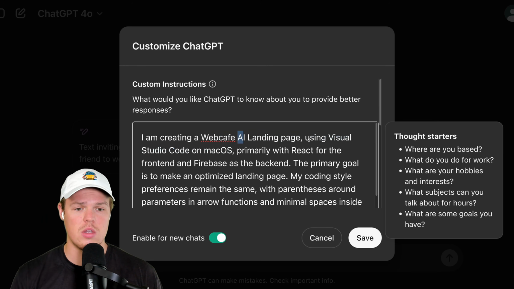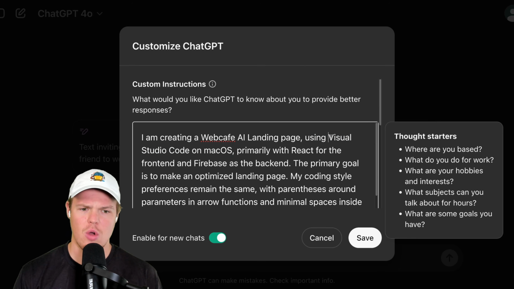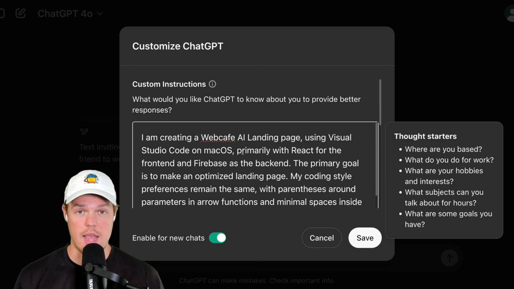Number 2, using Visual Studio Code on macOS, put in your operating system, or using Windows. This is actually important because some of the shorthands and shortcut keys are going to be really relevant to your operating system. For me, it's macOS. Also, the actual area you're putting the code in, which I think all y'all would just use Visual Studio Code.